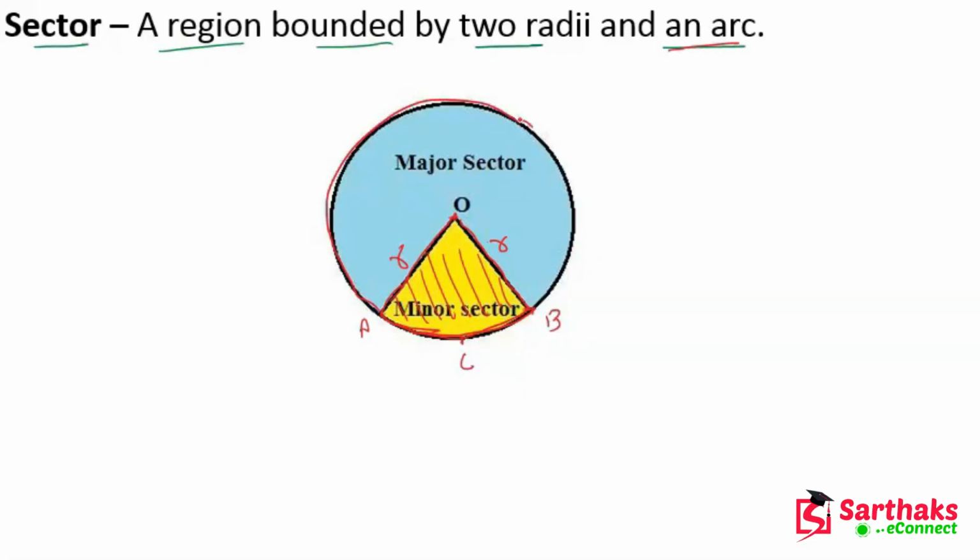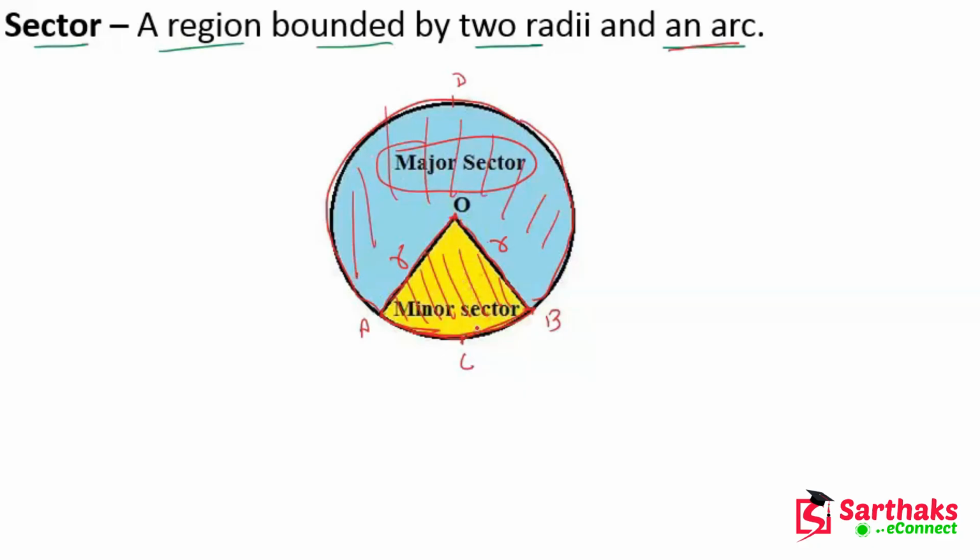Let's suppose this is point D. So A, D, B is the major arc. We can say that the region bounded by the two radii and the major arc is called the major sector. We are talking about this region.